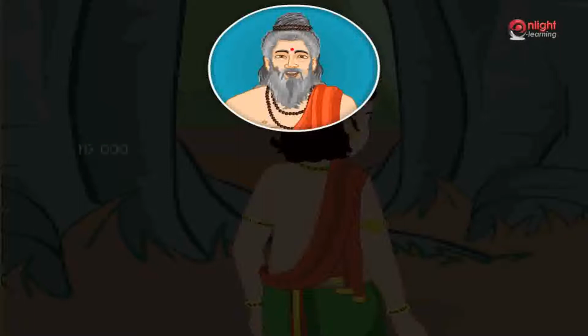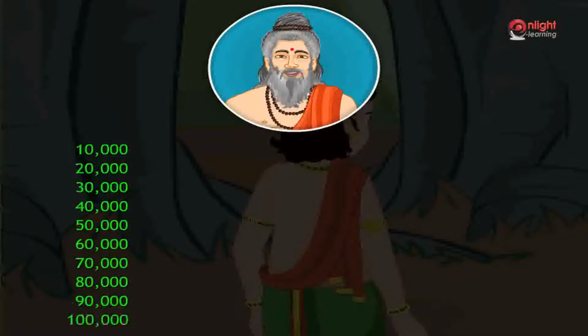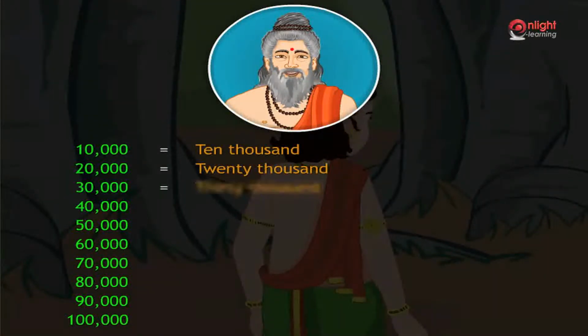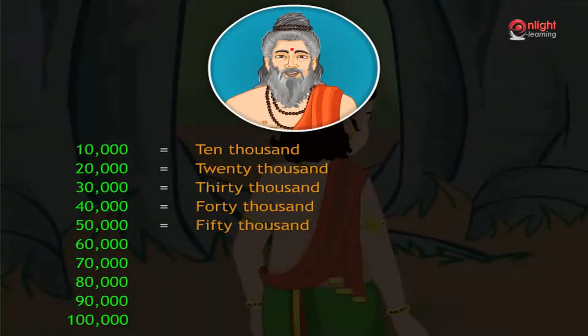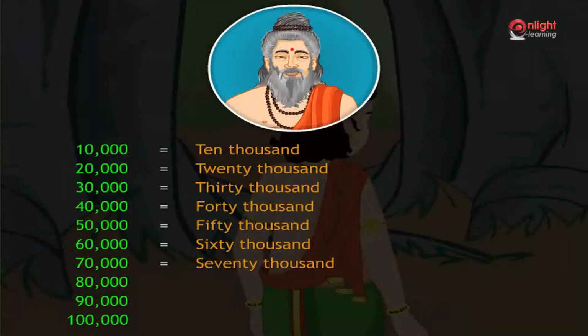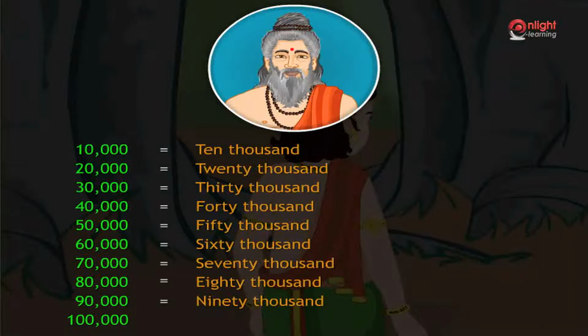So, if we start counting by 10,000s, we read the numbers as 10,000, 20,000, 30,000, 40,000, 50,000, 60,000, 70,000, 80,000, 90,000 and 100,000. 100,000 is known as 1 lakh.